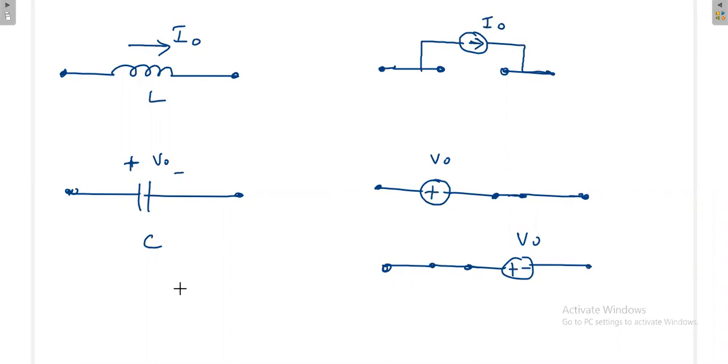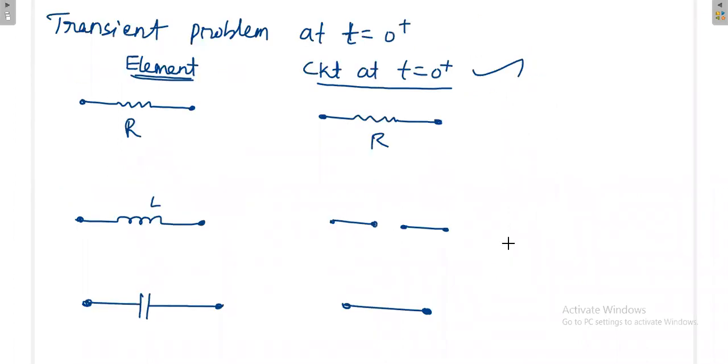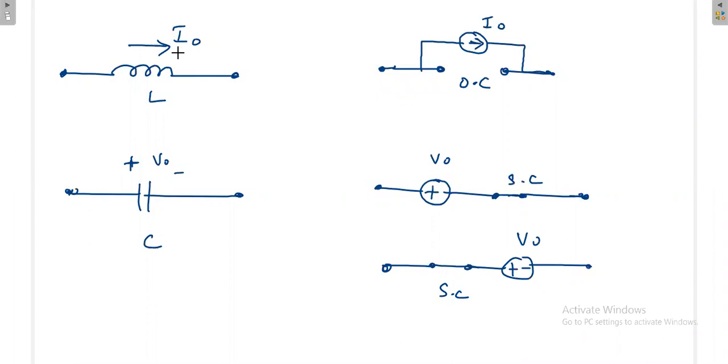Okay, so that is the important thing. This is short circuit, this is short circuit, but this is open circuit. Once you know this concept, you already know these things. The inductor will act as an open circuit at t equal to 0 plus, and the capacitor will act as a short circuit. But now the question is, if the inductor has an initial current, how do we represent that?